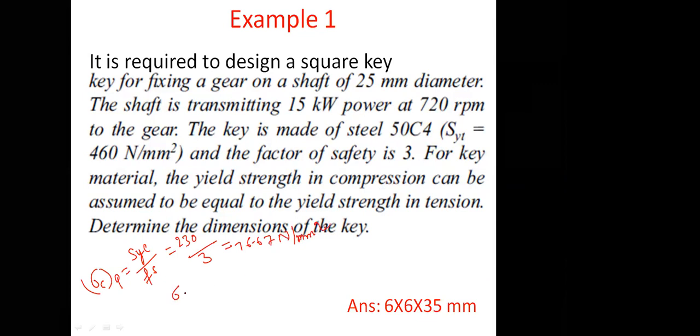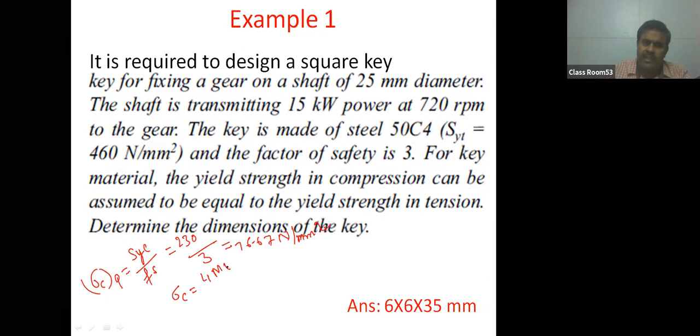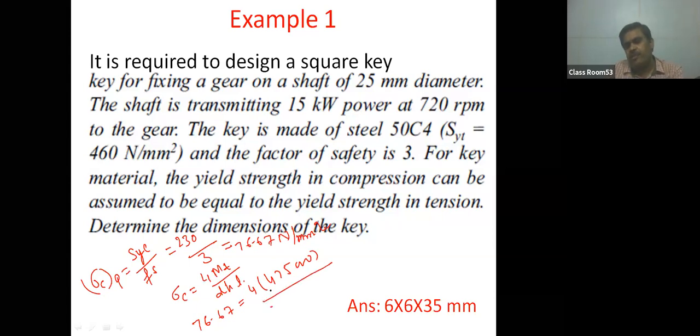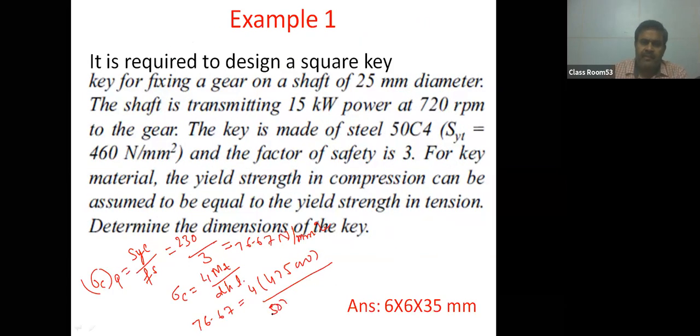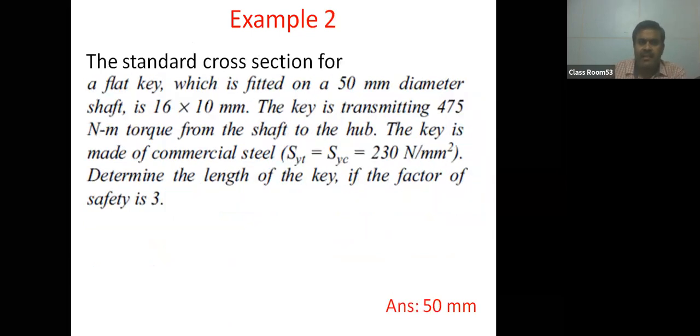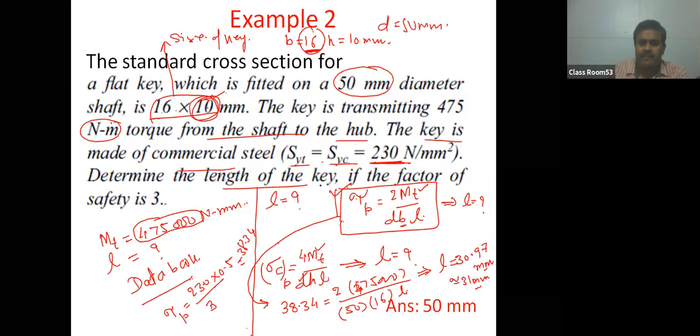So we have the formula sigma c equal to 4Mt divided by dHL. Sigma c permissible is 76.67, equal to 4 times 4,75,000, which is the torque, divided by diameter, which is 50 millimeter, and H is the height or thickness of the key, given here as 10 millimeter.